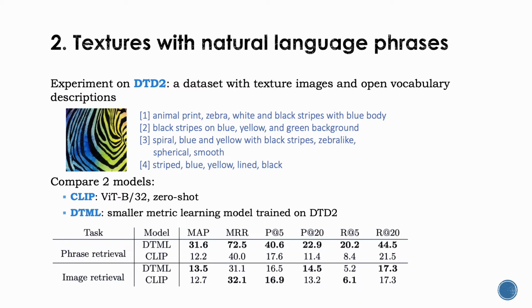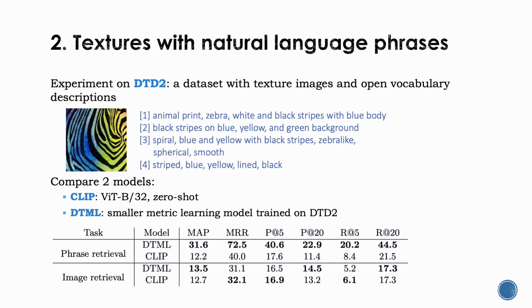For the second part, we study textures with natural language phrases. We use the DTD2 dataset, which has texture images and open vocabulary descriptions of the textures. We compare CLIP with DTML, which is a strong baseline from metric learning trained on the DTD2 dataset.